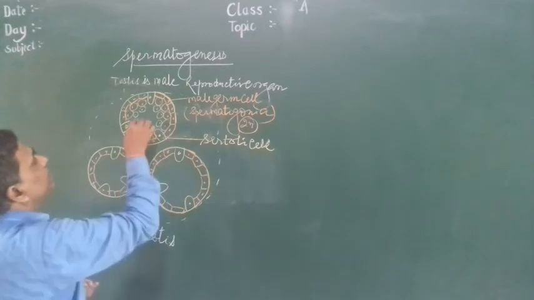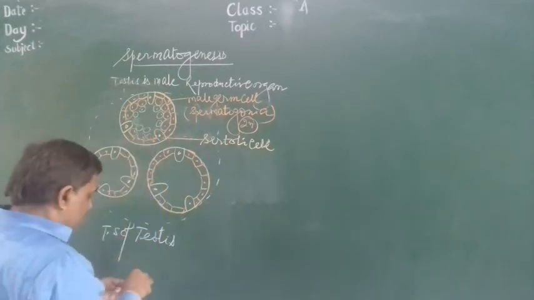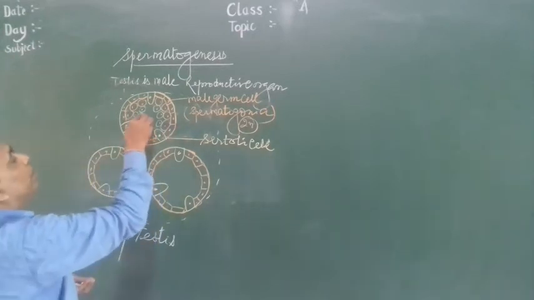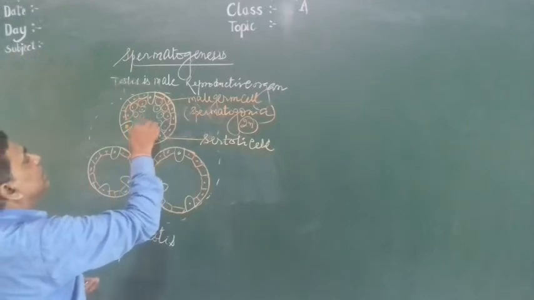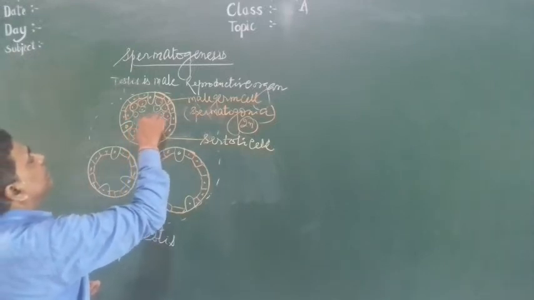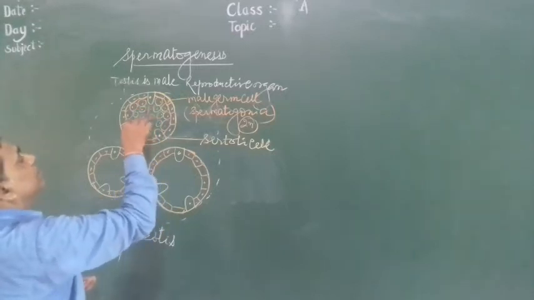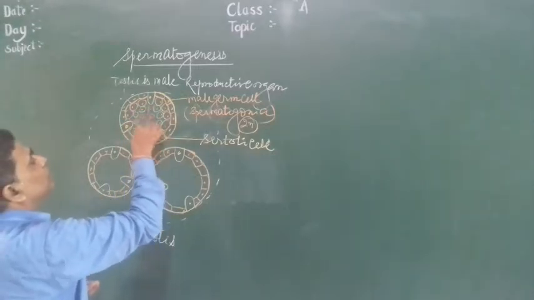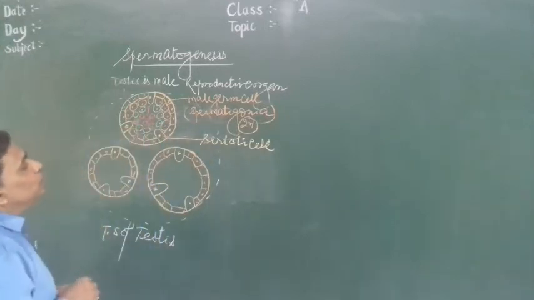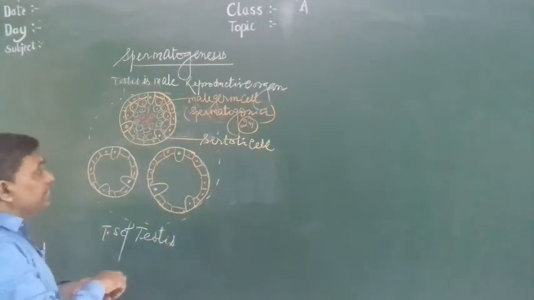Primary spermatocytes, a large number. Now the primary spermatocyte forms spermatids. Then spermatids form spermatozoa.